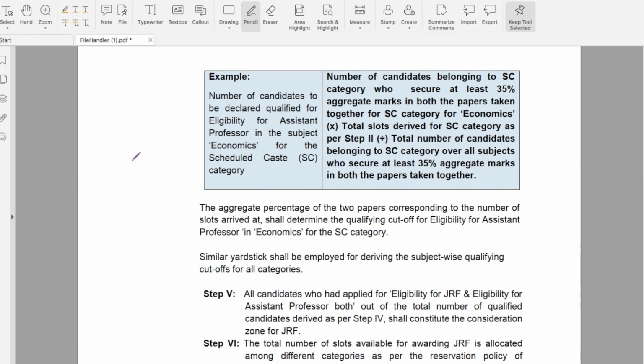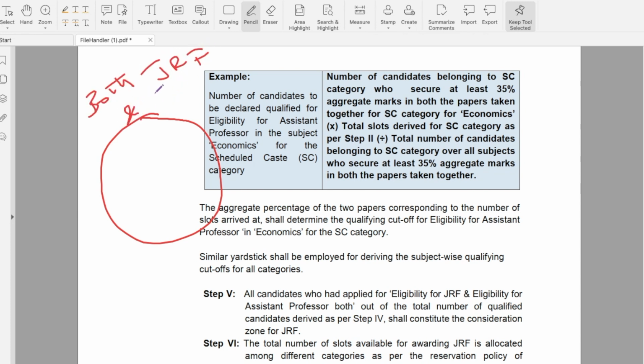To make it simple, suppose this is the list of people who have applied for both JRF and NET. In this list, merit will be allocated for JRF candidates.